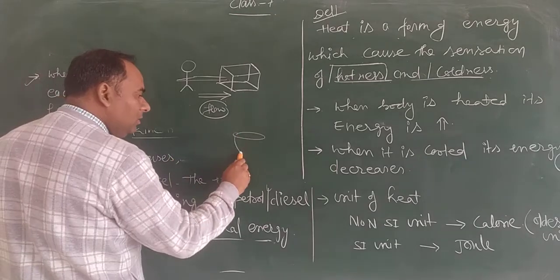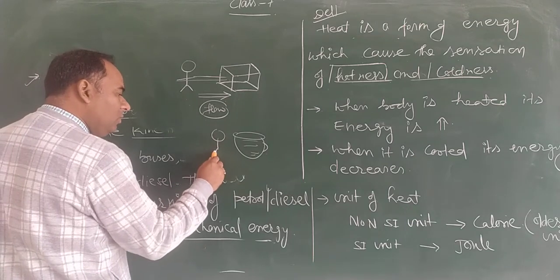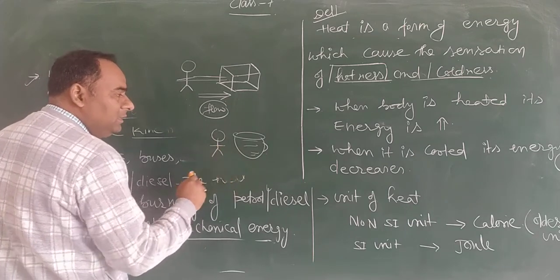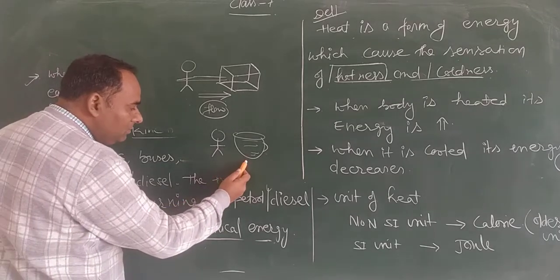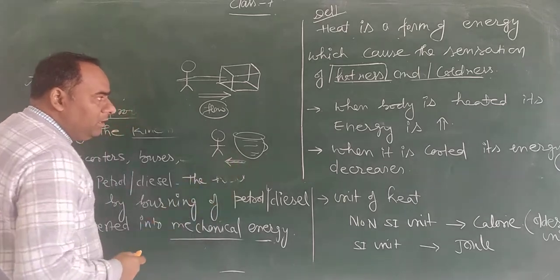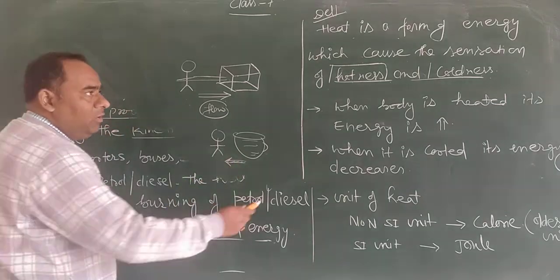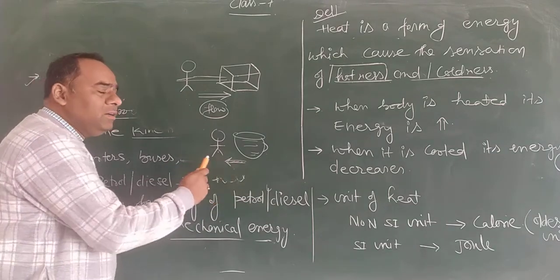Second, if we touch a cup of hot coffee, then in that case there is a transfer of heat from this cup to our body and we feel hotness. So our body senses coldness and hotness.